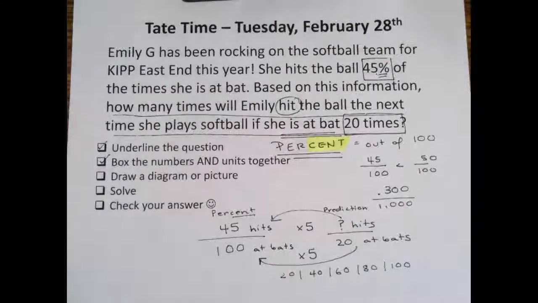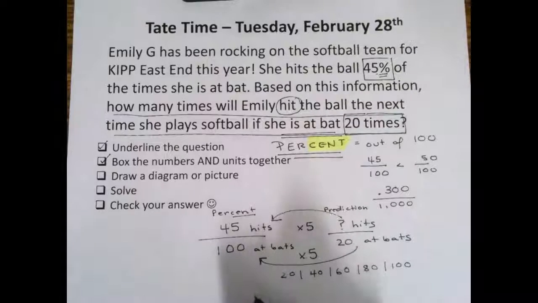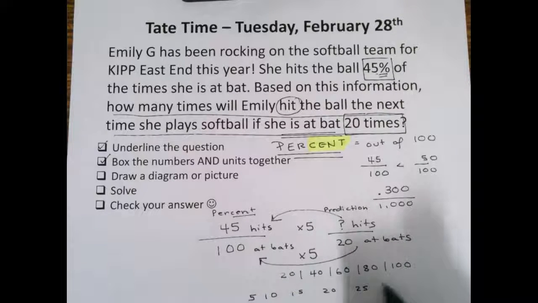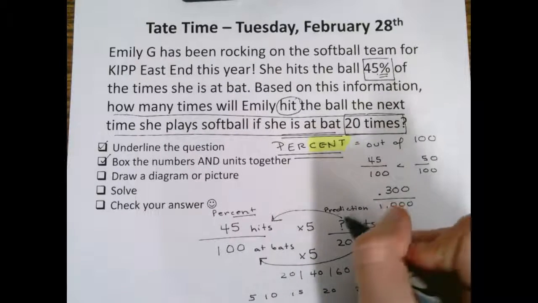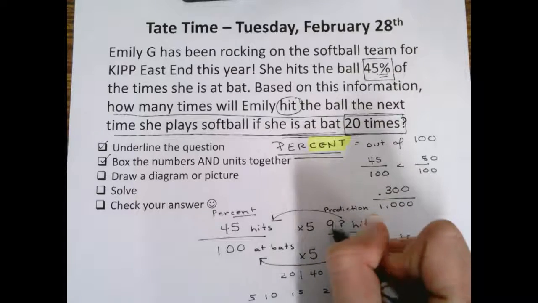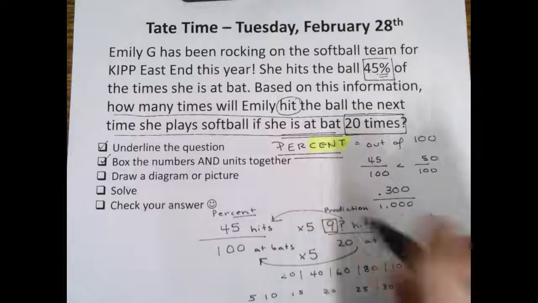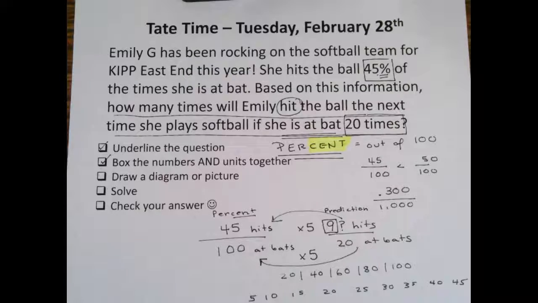So I'm asking myself, what number times 5 makes 45? Well, I can count by 5s. 5, 10, 15, 20, 25, 30, 35, 40, 45. Let's count. 1, 2, 3, 4, 5, 6, 7, 8, 9. 9 times. So this number should be 9 hits. I just solved the problem.